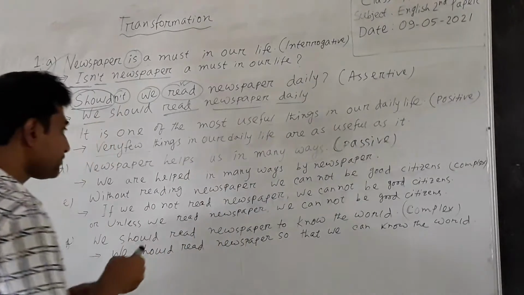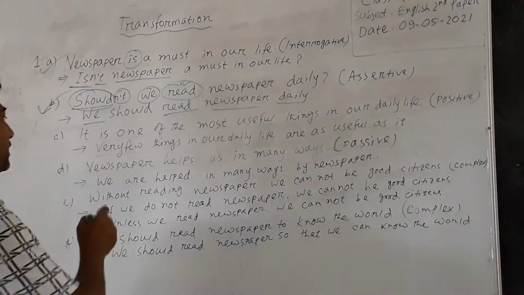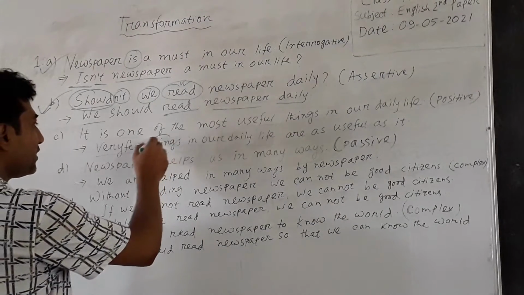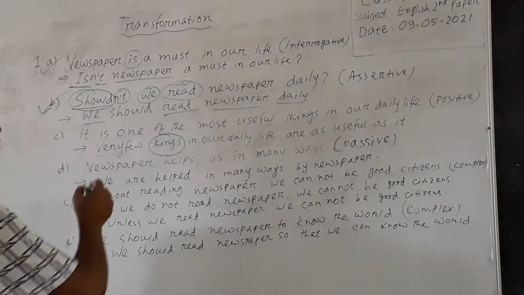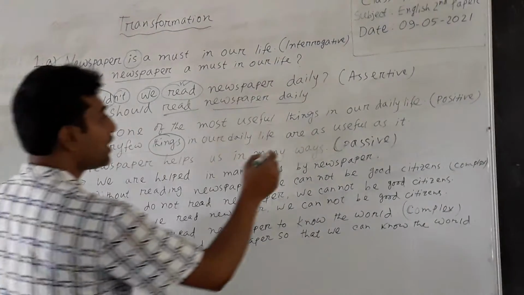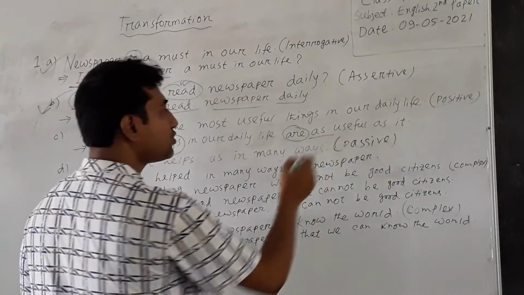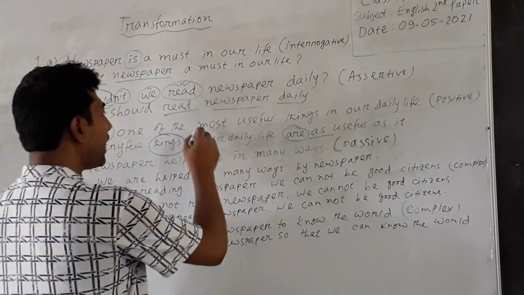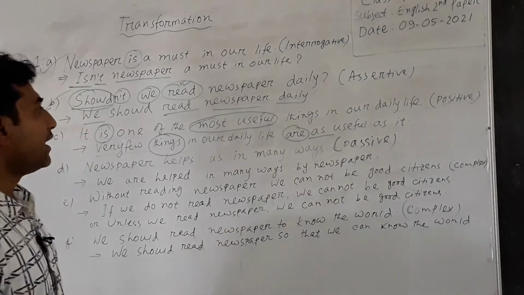And then we have to write the verb. As the subject of the sentence is plural, then we have to write the plural form of the verb. Here is has become are, and then we have to write as according to the rule, and then we have to write the positive form of the adjective.